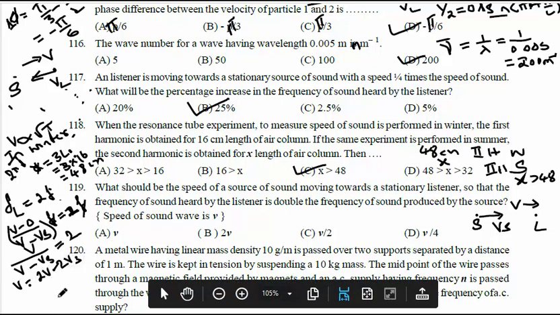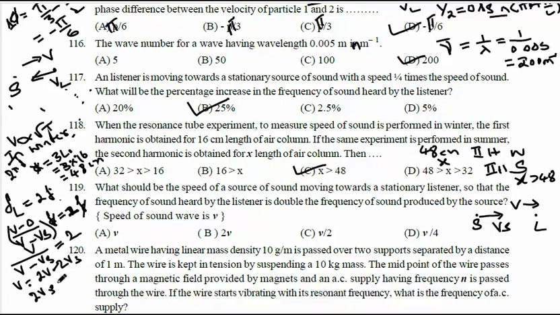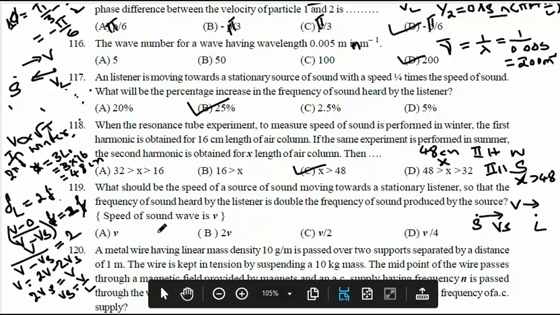Take Vs to that side. So 2Vs will be equal to V, or Vs equal to V by 2. So Vs is V by 2. Option C is correct.